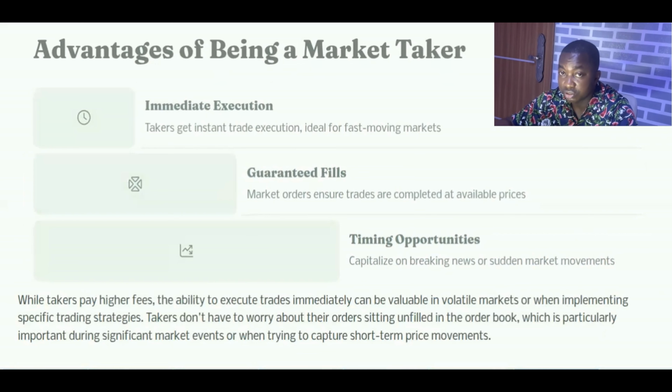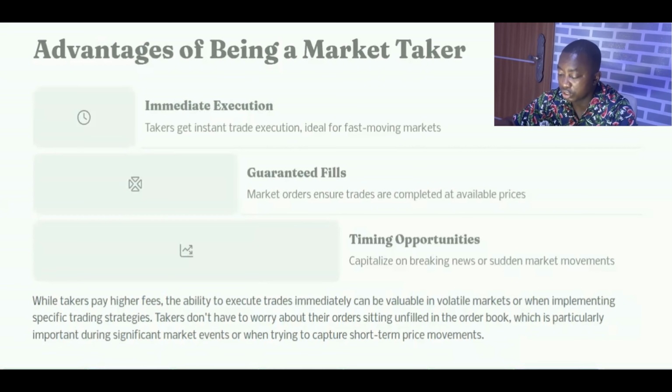But they do pay high fees, right? So while they pay high fees, the ability to execute trades immediately can be valuable in highly volatile markets or when implementing specific trading strategies. Takers don't have to worry about their orders sitting in the order book without getting filled, right? This is particularly important during significant market events or when trying to capture short-term price movements.